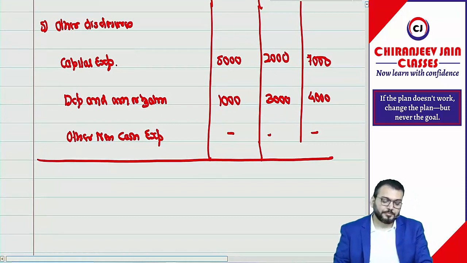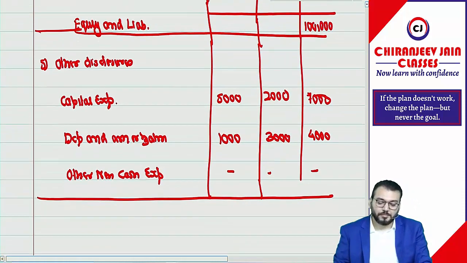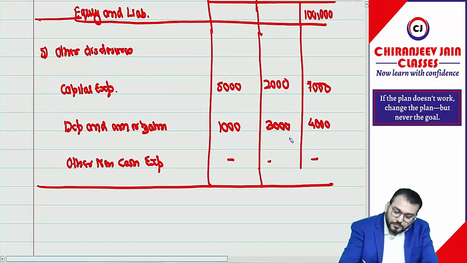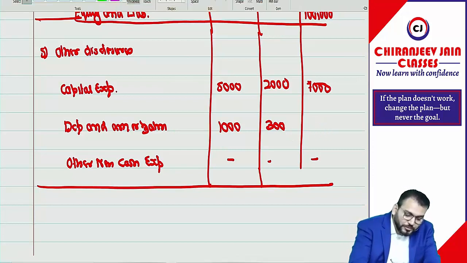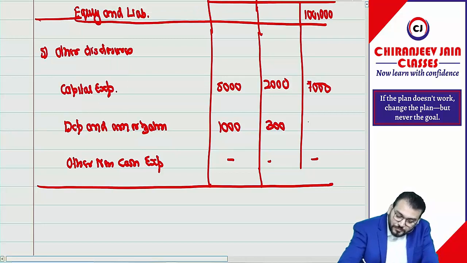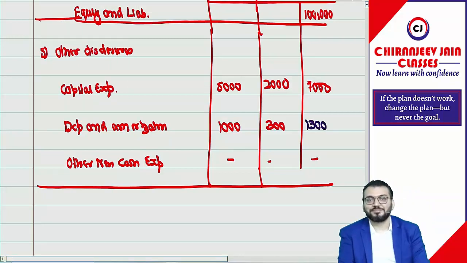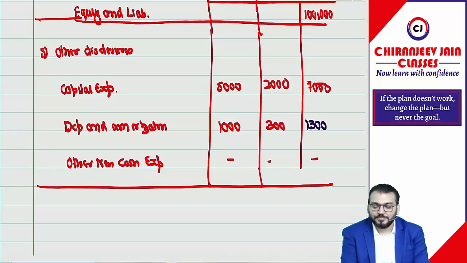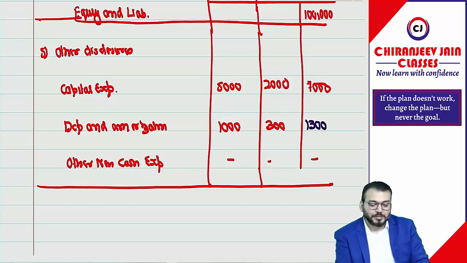Correct. 300. You said 3000, no? 1300. Who has said 3000? Okay, I have only said, yeah. 1300. Now okay. Correct. This much, any doubt?